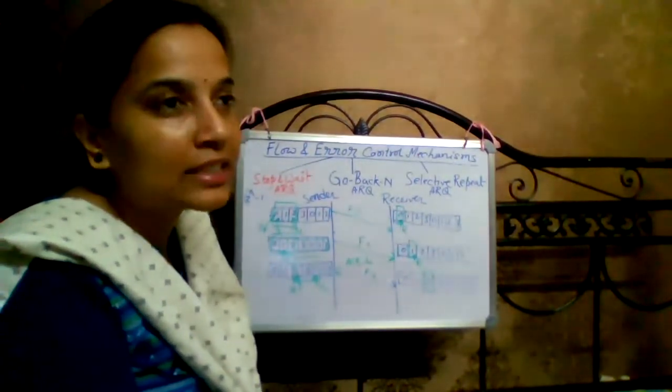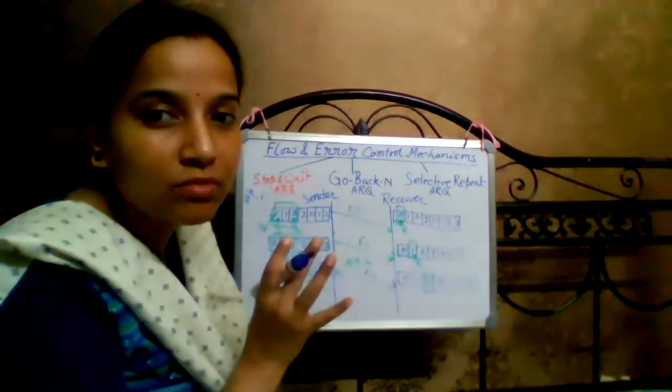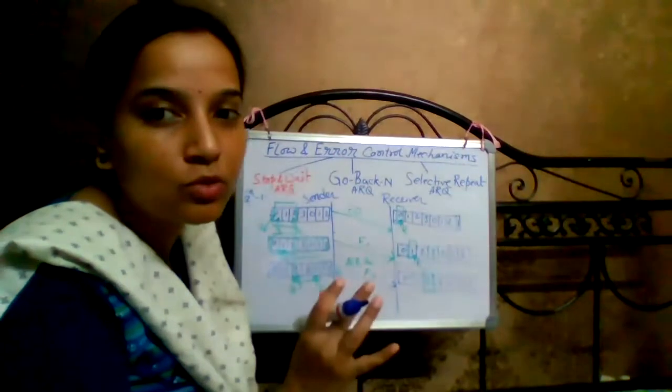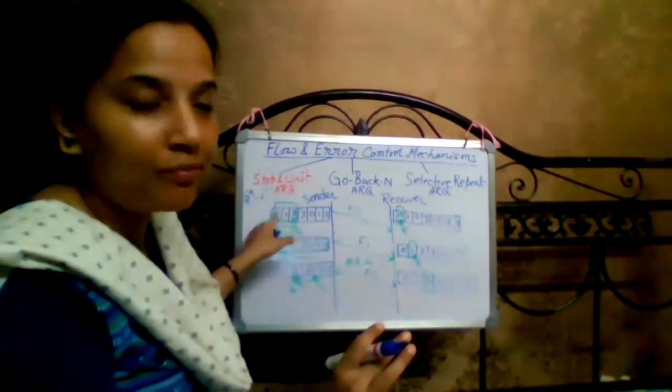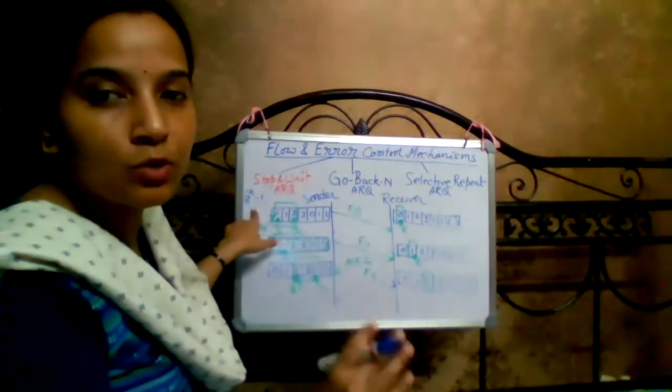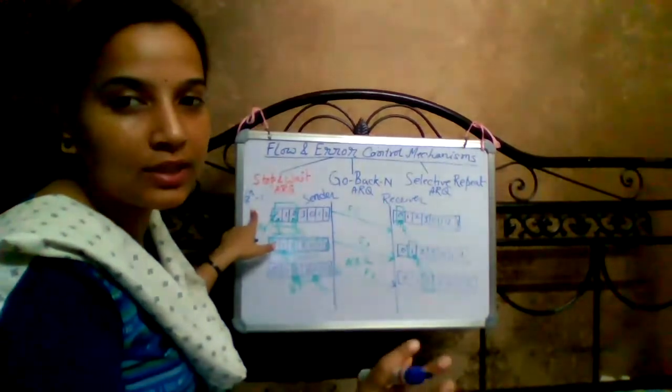If we consider n equals 2, what will be the maximum capacity of this window to store the sequence numbers of frames? That will be 2 to the power 2, which is 4, minus 1, that is 3.